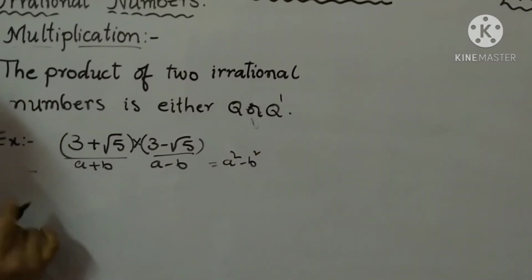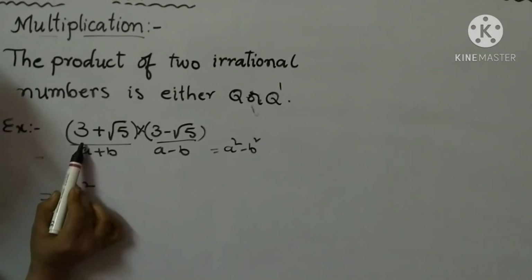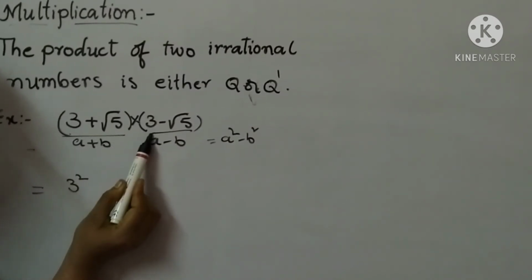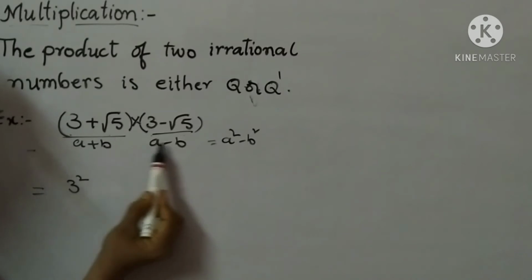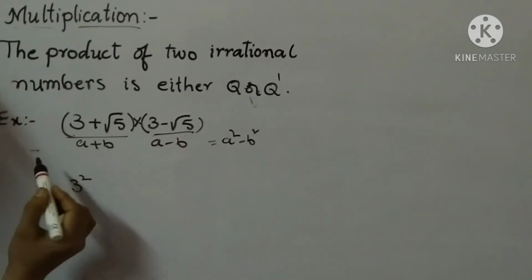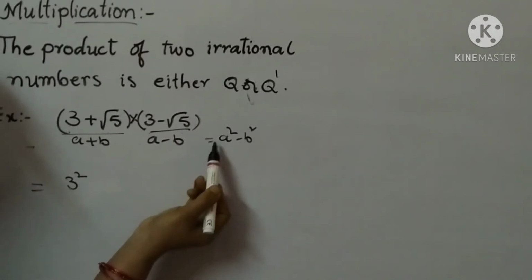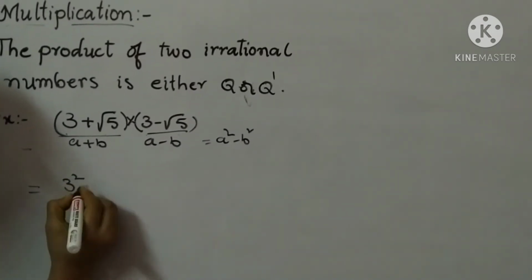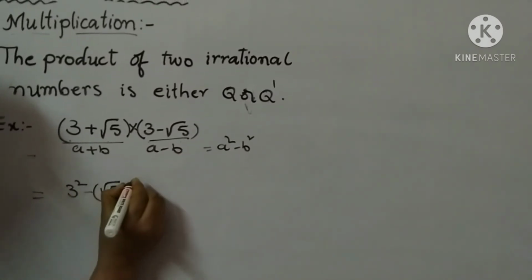So here we should write 3 square. Observe that here the two terms, first A is 3, here also A is 3. Here B is root 5 and here also root 5. So these two terms are the same and the symbol is one positive, one negative. A plus B into A minus B equals A square minus B square by using this. Okay. 3 square minus root 5 whole square.